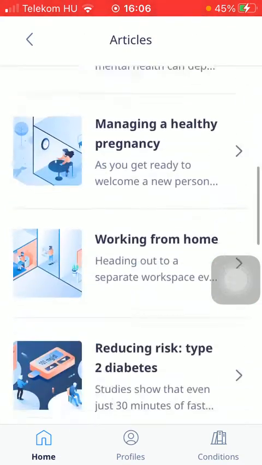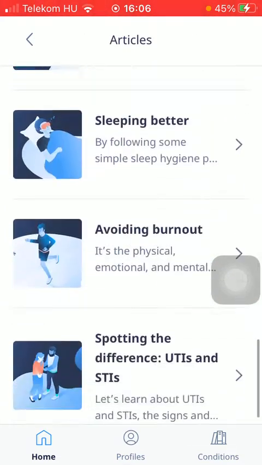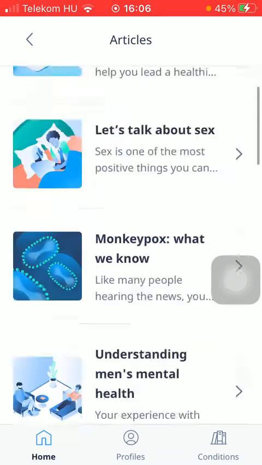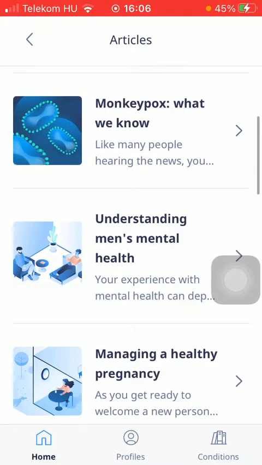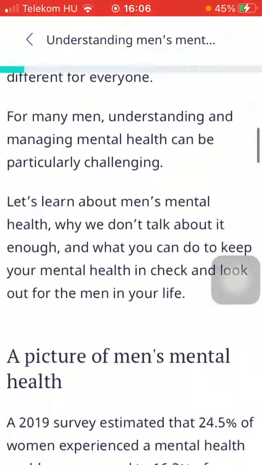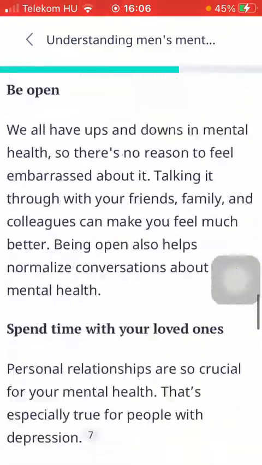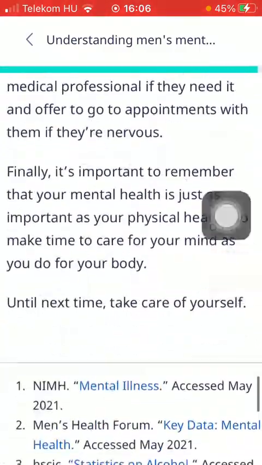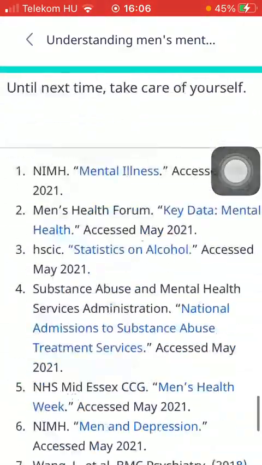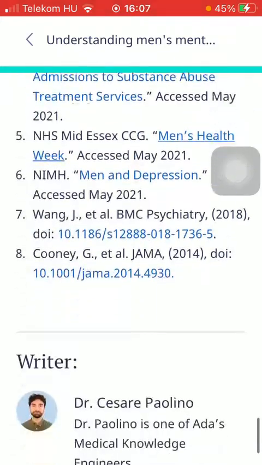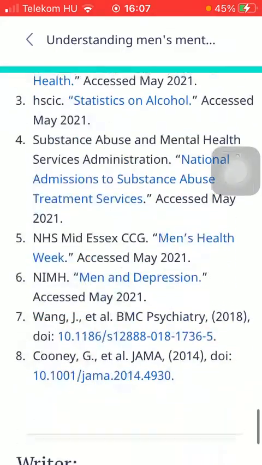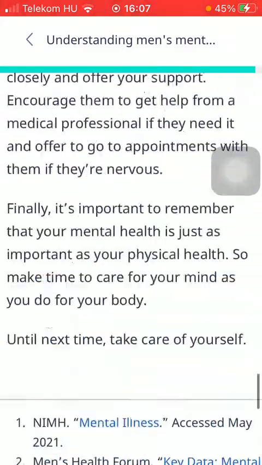Here you can find a bunch of articles. Select the relevant one that you are interested in, tap on it, and now you are ready to read the overall article. If you would like to know more about this topic, you can find these references at the bottom of the screen.